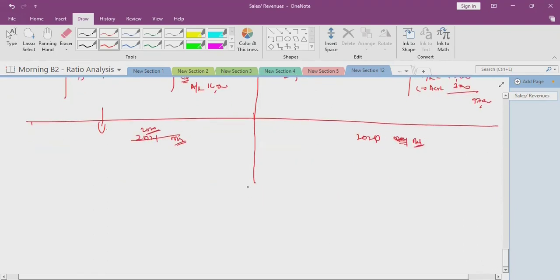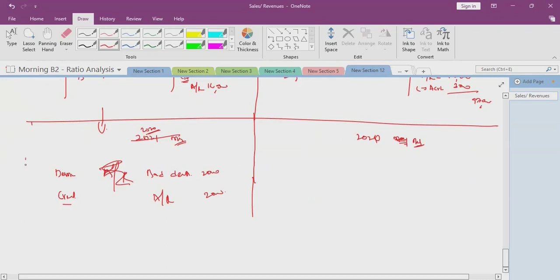When bad debts arise, the entry is debit bad debts and credit accounts receivable. Say for example, 2,000 arises.